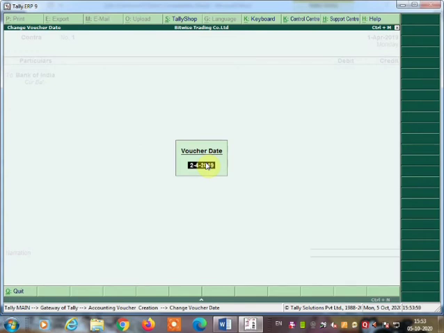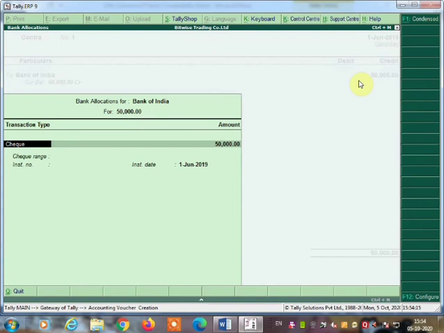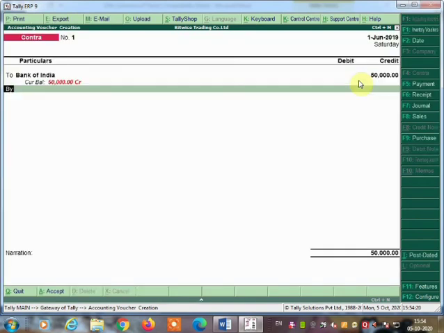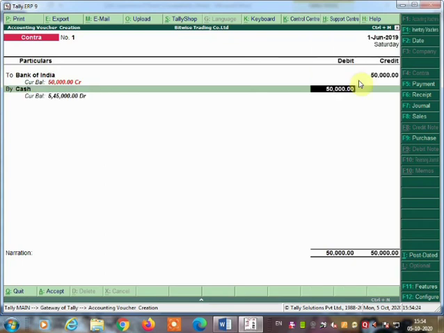The date will be 1/6. June is taken already. Okay, Bank of India, how much? Cash deposit into Bank of India 50,000. By cheque number? No. So here press enter key, by cash. So bank account debit to cash account 50,000.